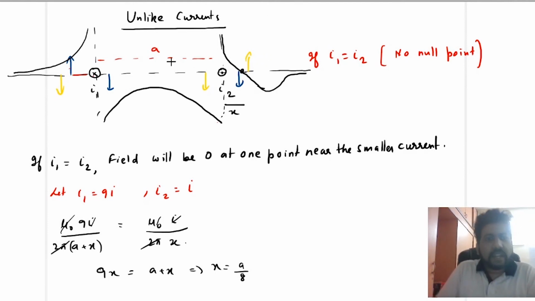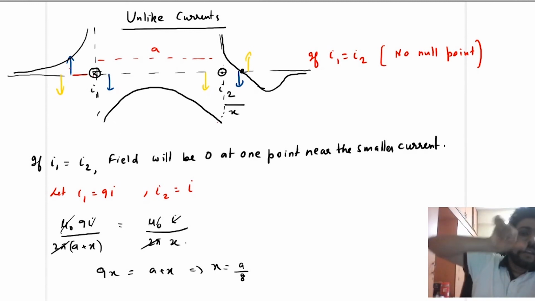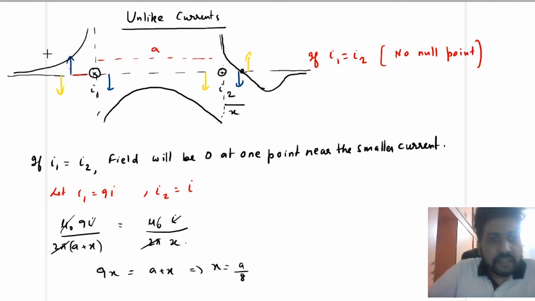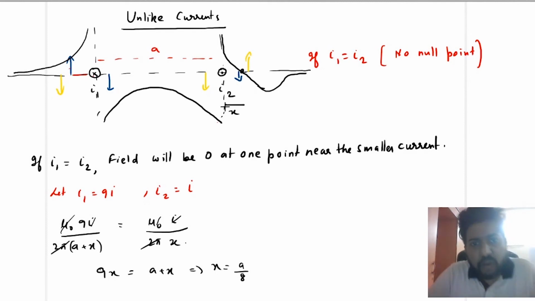So if you look at I1, again you will see that place your thumb along the current, curl it. You will see that it is a clockwise curl. So if it is a clockwise curl, here the field will be downwards, here also the field will be downwards, and here the field will be upwards. Okay, you can do one more thing here: make it small. Why? Because the magnitude will keep on decreasing with r, so this magnitude is small.